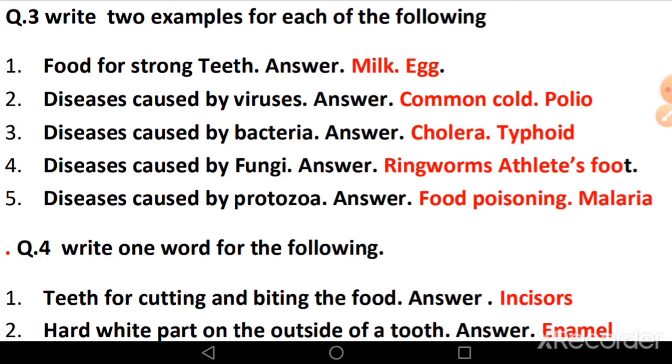Now fourth, diseases caused by fungi. Ringworm and athlete's foot are example of diseases caused by fungi. Fungi is a harmful microbe which cause diseases such as ringworm and athlete's foot. Next, diseases caused by protozoa. Food poisoning and malaria are example of diseases caused by protozoa. Protozoa is also a harmful microbe which cause diseases such as food poisoning and malaria.